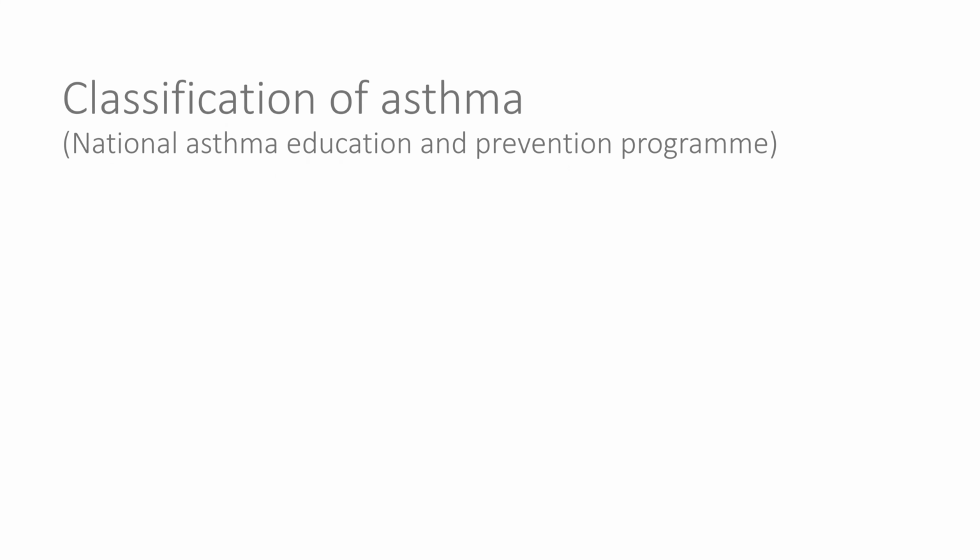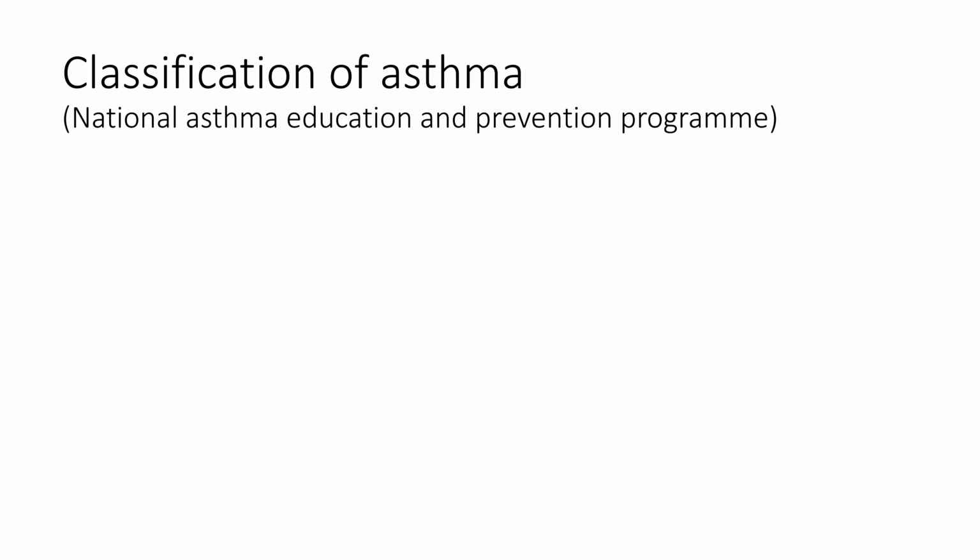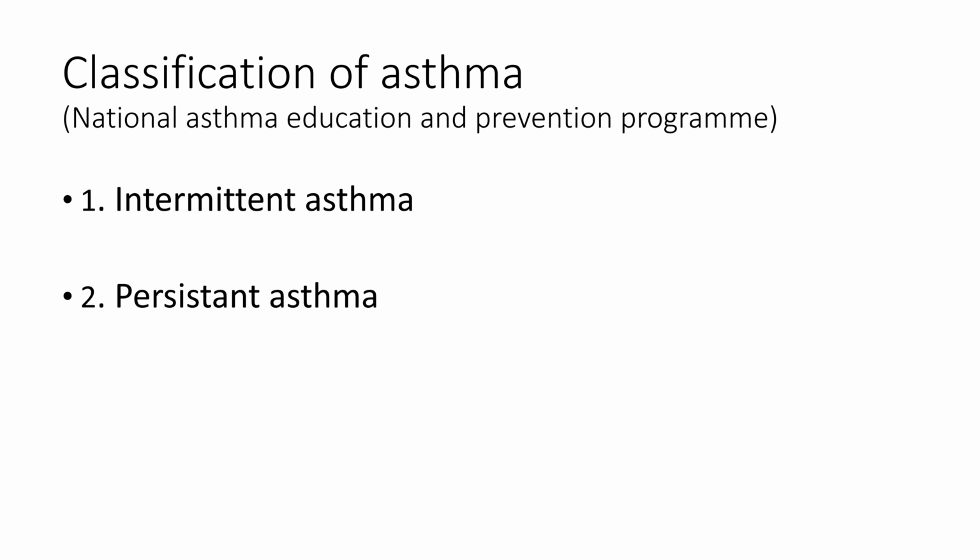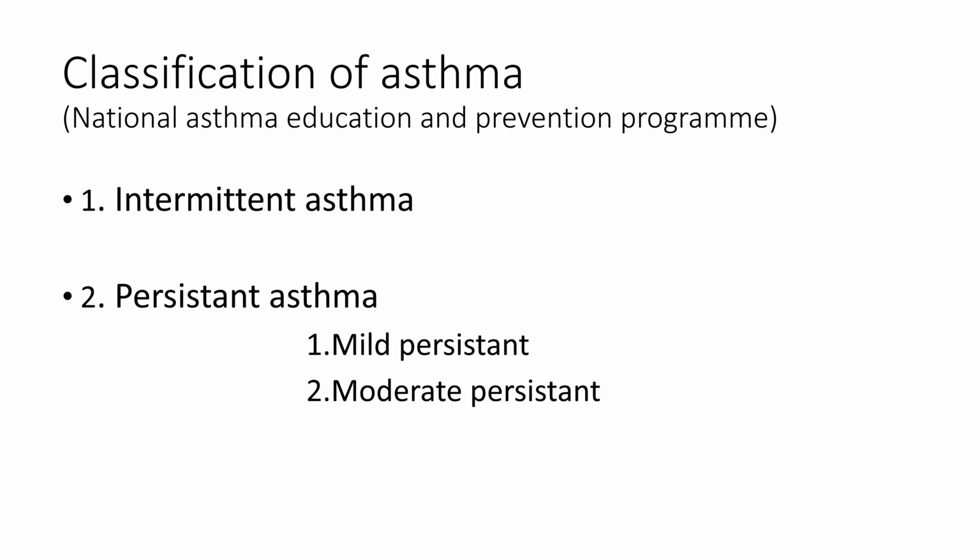Next, coming to classification of asthma. This classification of asthma is done according to the National Asthma Education and Prevention Program. Basically, asthma is classified into two types: one is intermittent asthma, and the other is persistent asthma. Again, persistent asthma is divided into mild persistent, moderate persistent, and severe persistent. See, classification of asthma is of two types, intermittent and persistent. Again, persistent is divided into subclassifications: mild persistent, moderate persistent, and severe persistent.